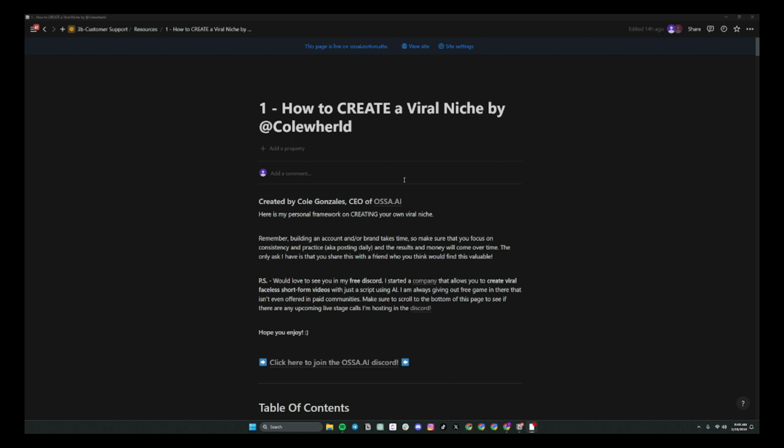Quick definitions. Borrowed attention is the act of taking what is already getting attention and using it. I'm not sure if anyone else uses this term. I kind of coined it, I feel like, but essentially what this looks like is what is currently working and how do I take from it? And that's a very simple understanding of it. We'll dive into that later.